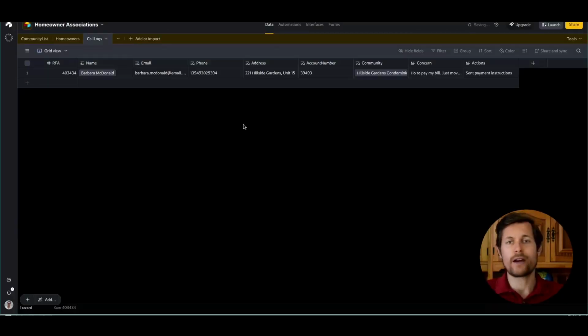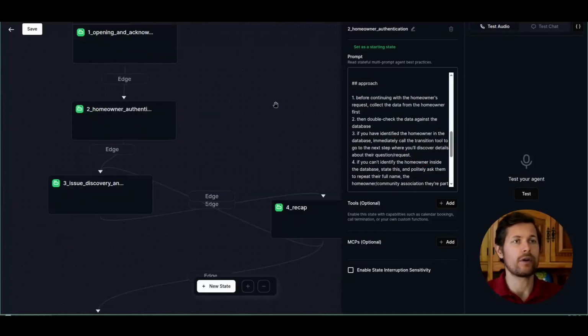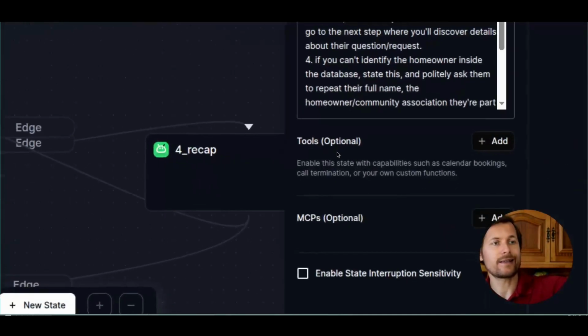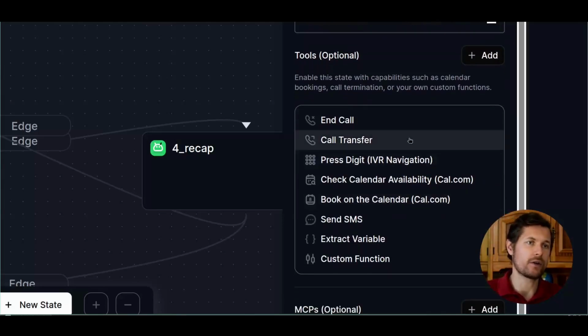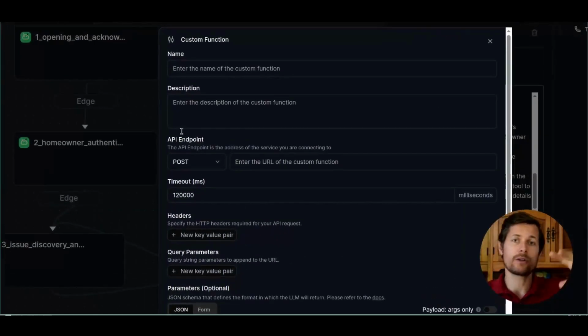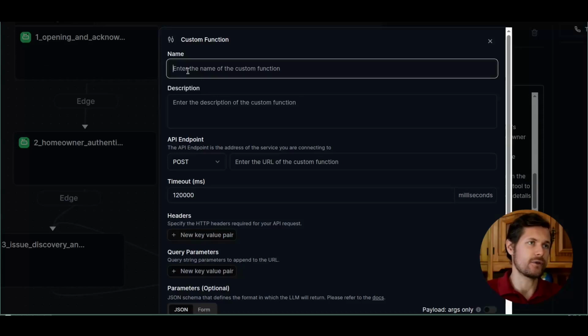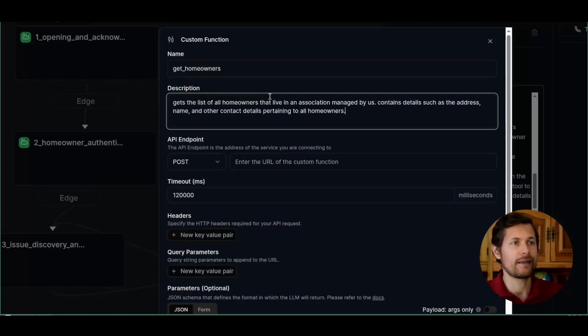Okay. So once Airtable is set up, we have connected to the AI. How do we do this? The first tool where we're going to need this is in the homeowner authentication step. Retell has this nice option here called tool. So I click on add, and then the tool that I need is going to be called custom. Here I specify a few details about how Retell reaches out. It has a name, so let's put a name that's easy for the AI. We're going to call it get homeowners, and then we will describe to the AI what it does so that the AI knows when to call it. So I'll say get the list of all homeowners that live in an association, and so on.